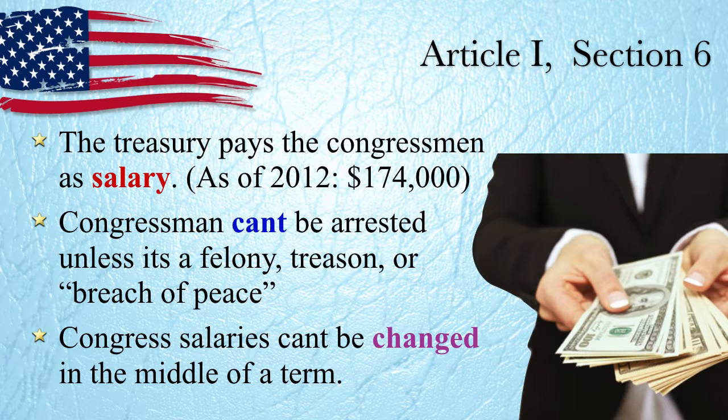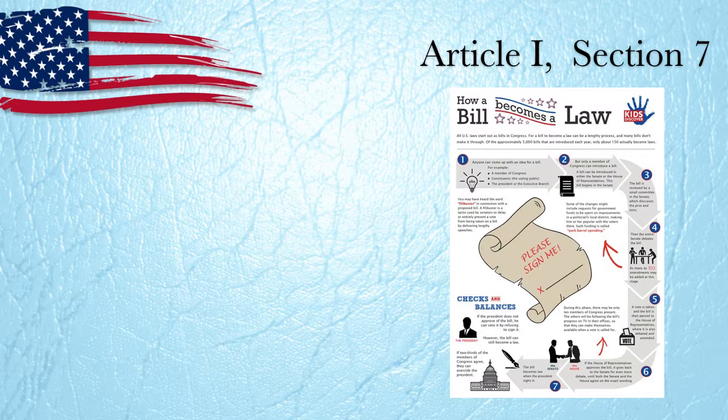Congress's salaries can't be changed in the middle of the term. If you have a congressman in the middle of the term and they all get together and decide we're going to give ourselves a pay raise, well, that's fine, but it won't take effect unless they get reelected, and then it'll take effect the next term. So they can't just change it anytime they want to. It would have to take effect after the last term. And as you can see there, the last time it happened was in 2012. So it's been a number of years since we've done that.